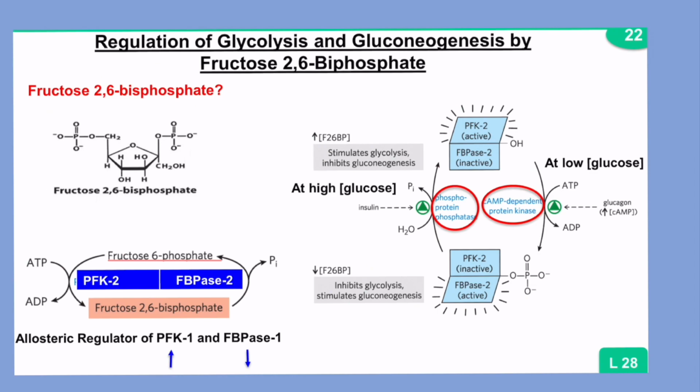in high quantities, fructose 2,6-bisphosphate is going to activate PFK1. However, when it's in low quantities, FBPase1 is going to be activated.